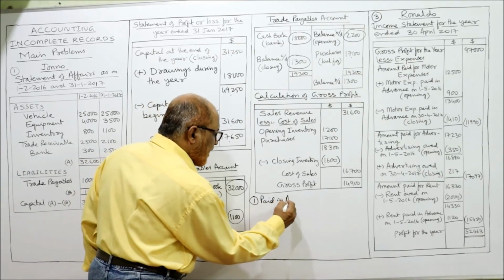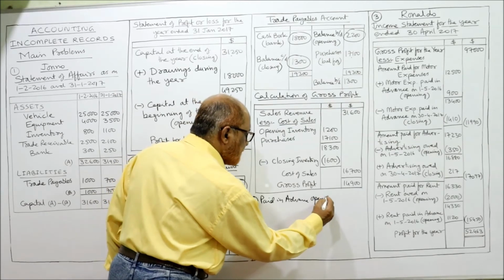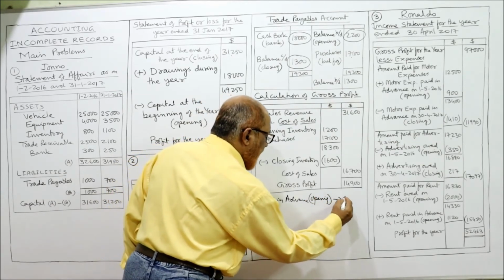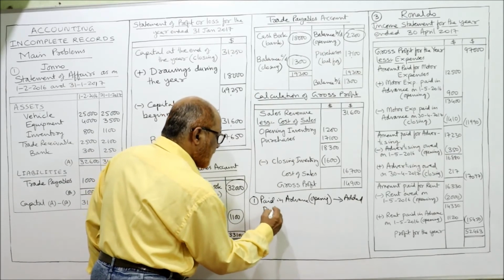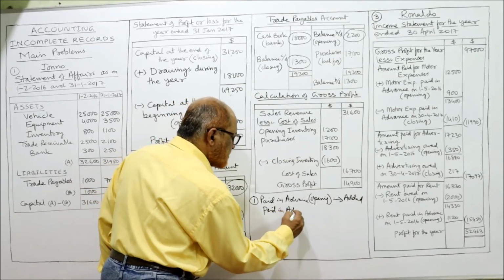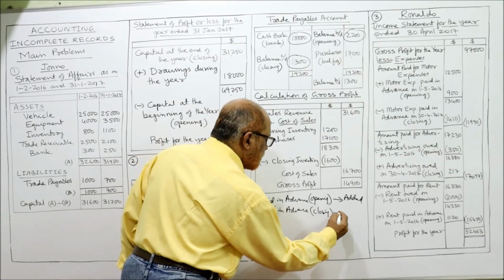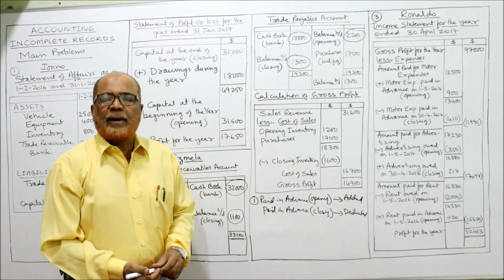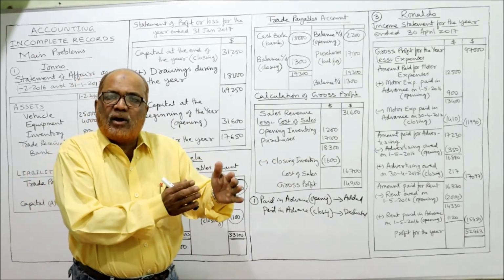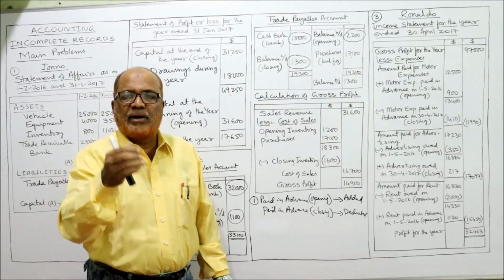Paid in advance, opening, should be added, and paid in advance, closing, should be deducted. Remember this rule. Paid in advance, beginning of the year will be added, paid in advance, end of the year will be deducted.